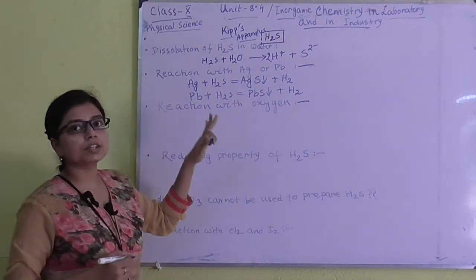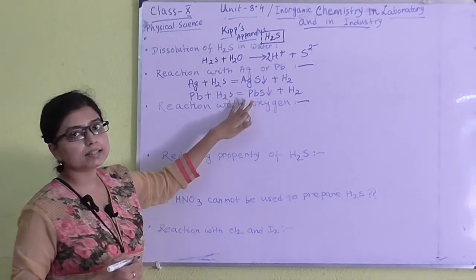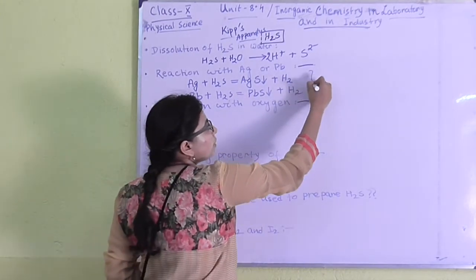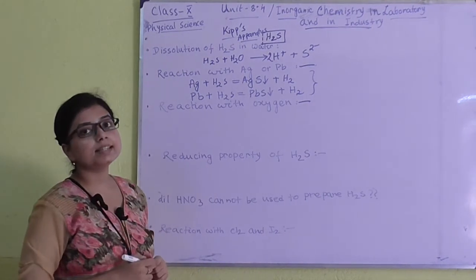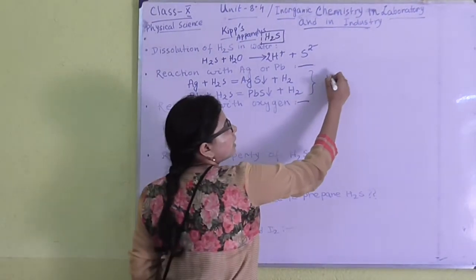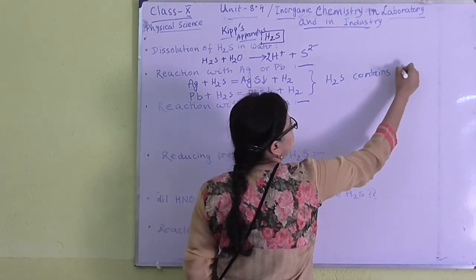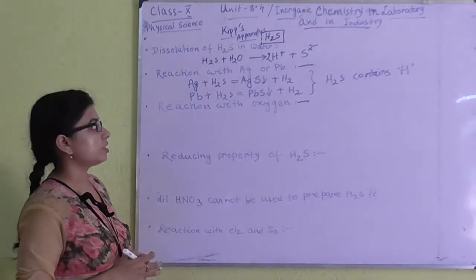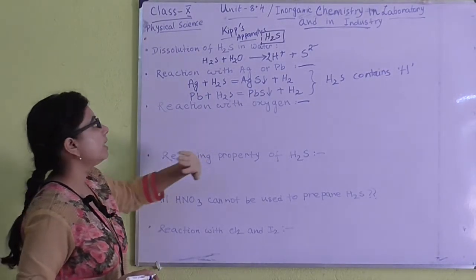For both, the reaction is the same. You will get one metal sulfide and the hydrogen gas. So these two reactions can prove that H2S contains hydrogen. Okay, H2S contains hydrogen. You can prove this using any one of these two reactions. Okay, so this is the reaction with silver and lead.